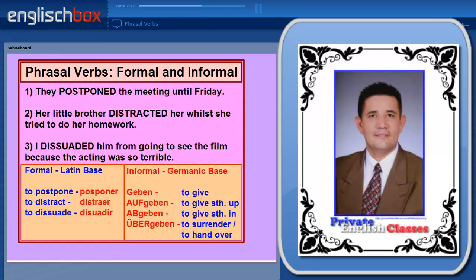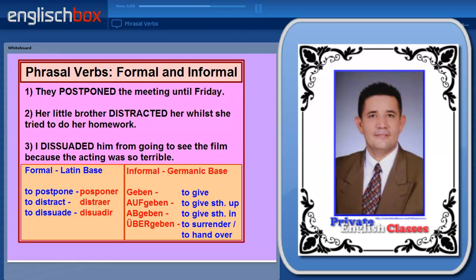Now these pure verbs, to postpone, to distract, and to dissuade, come from the Latin base of English, and they form the more formal side of English. You can see that the Spanish translations are very, very similar to their English equivalents.